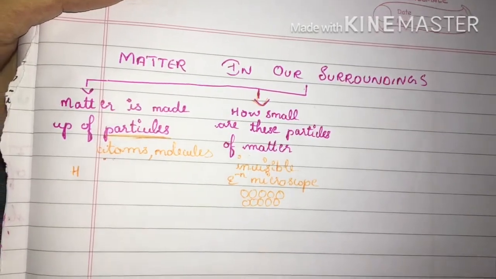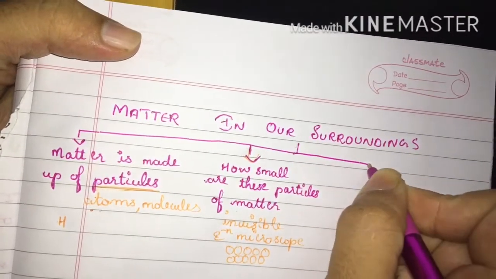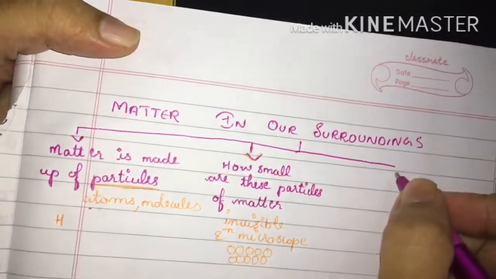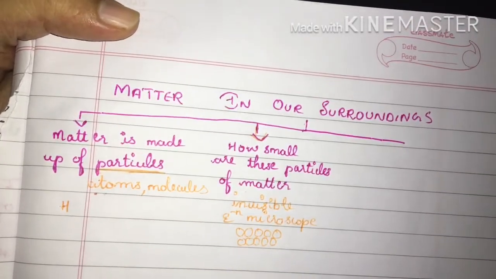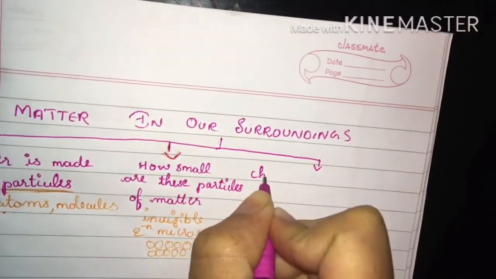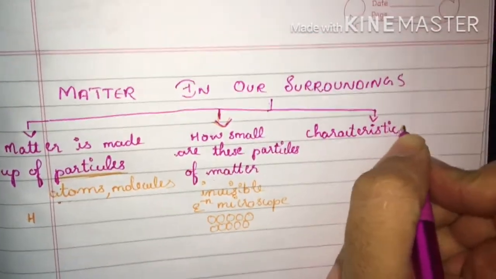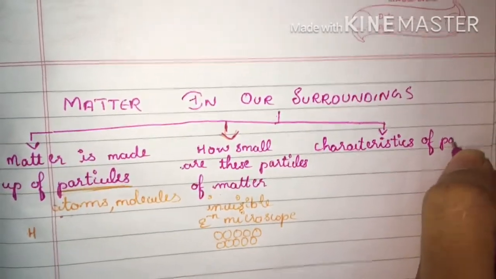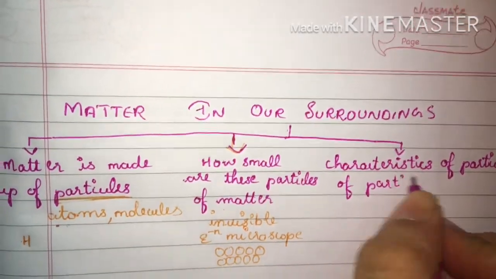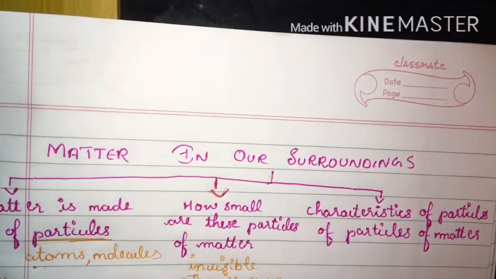Next is, can matter change its state? Next is the characteristics of these particles of matter. Now let us see what are the different characteristics of these particles of matter.